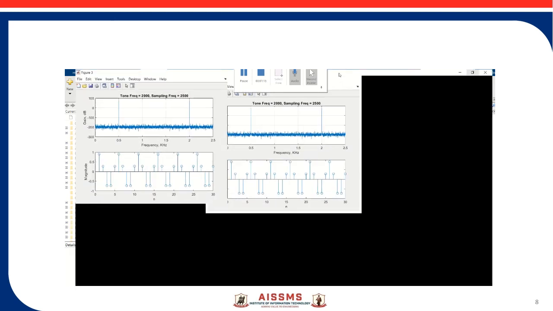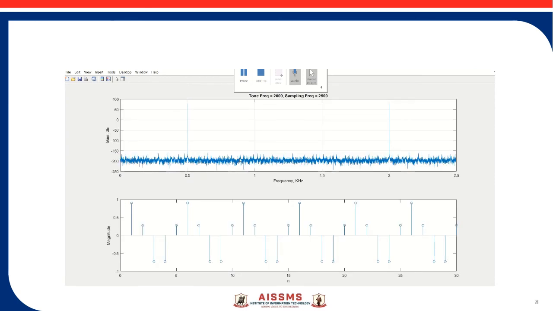And the frequency domain plot is, this is 0.5 kilohertz, that means 500 hertz, and this is 2 kilohertz. So 0.5 kilohertz, that is 500 hertz, has taken the identity of 2 kilohertz signal, and that is why right now you have heard the frequency tone of 500 hertz, which is a very low frequency, which is analyzed as 2 kilohertz. And the second plot is the time domain plot.